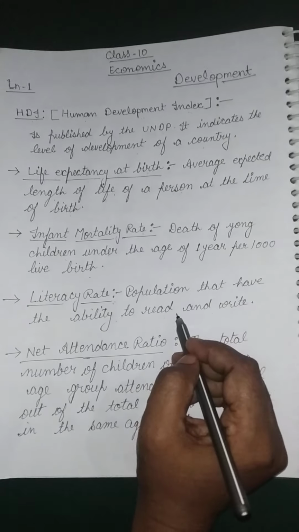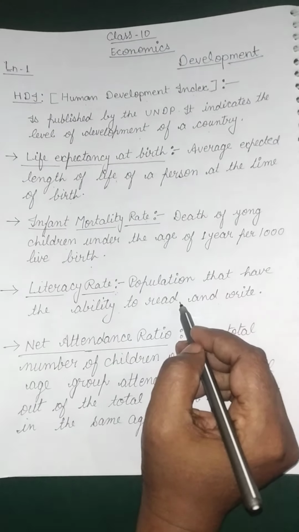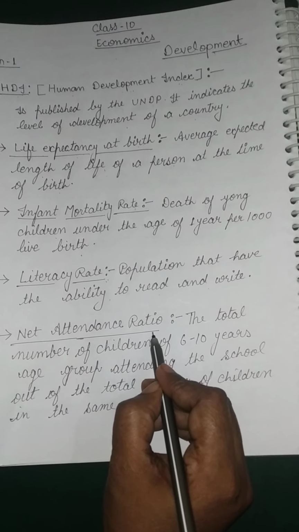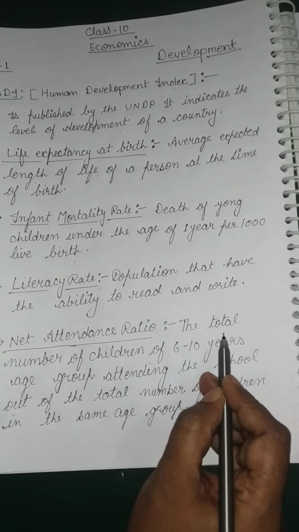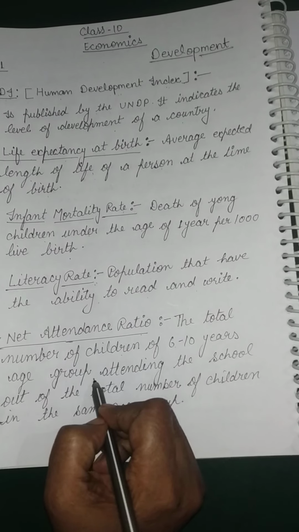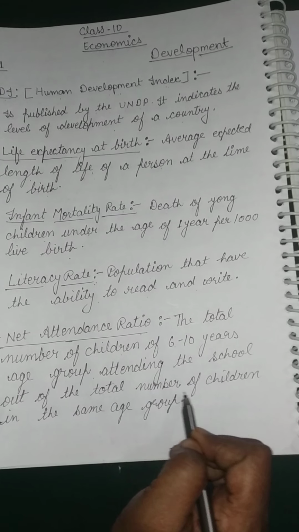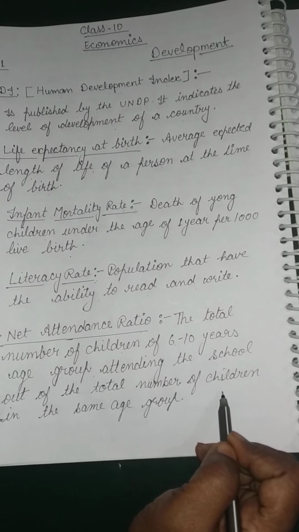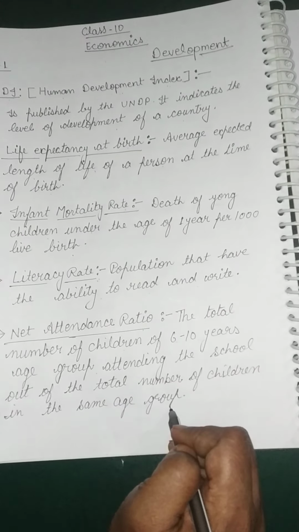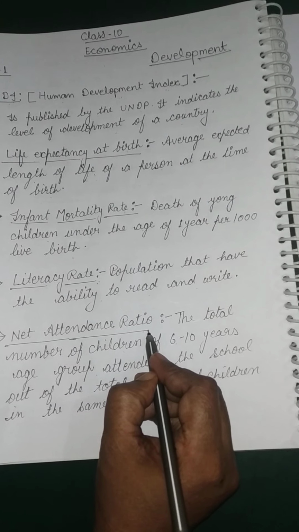And the second indicator of educational status is net attendance ratio. Net attendance ratio means the total number of children of the 6 to 10 years age group who are attending school, out of the total number of children available in that area or country in the same age group.